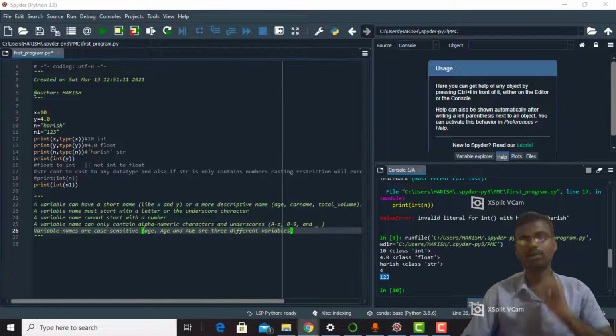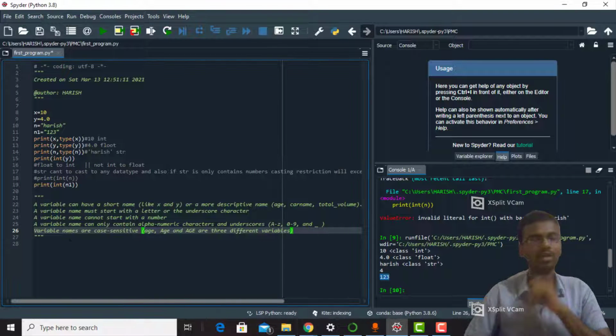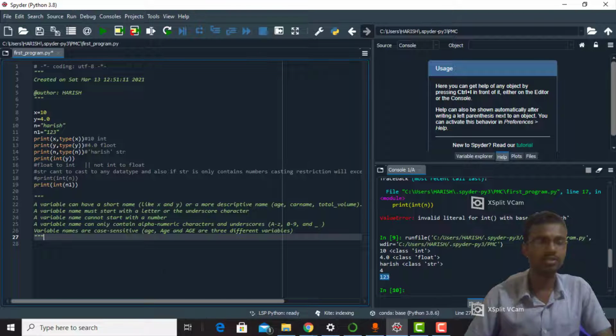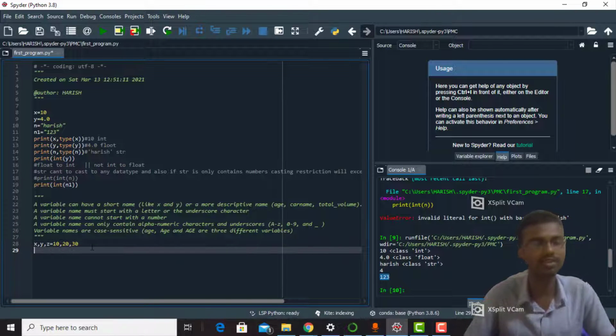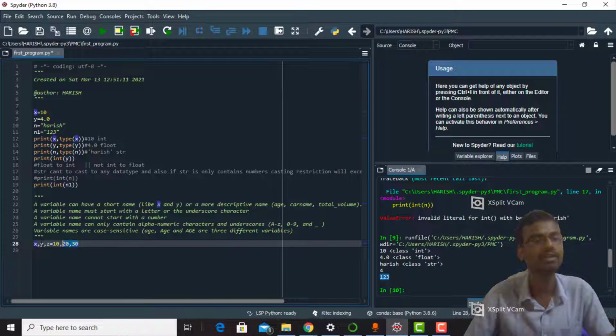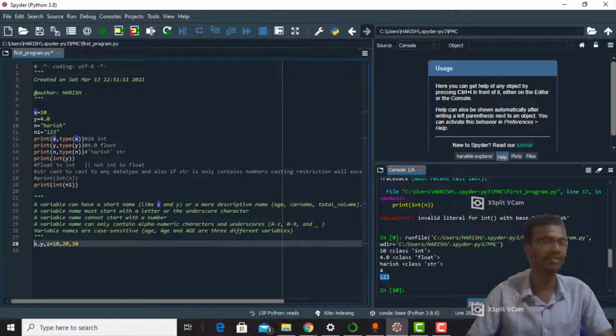In Python we have some additional features for declaring variables. We can declare x, y, z equals 10, 20, 30. This is also a valid declaration. Here x value is 10, y value is 20 and z value is 30.